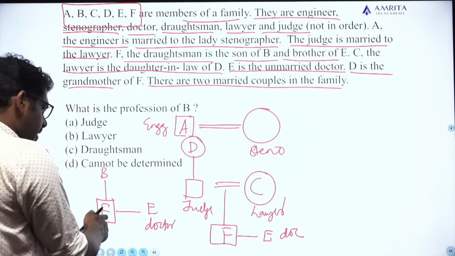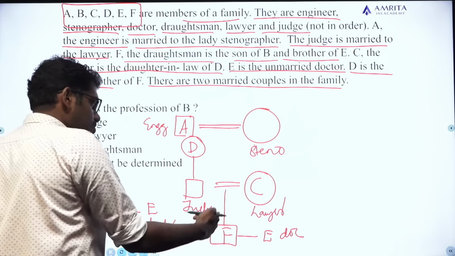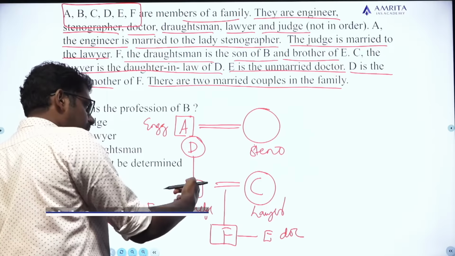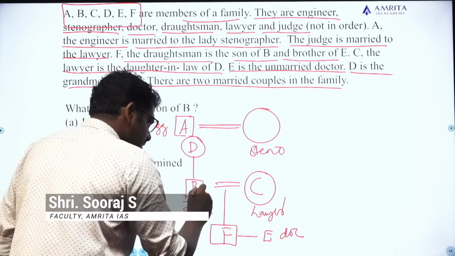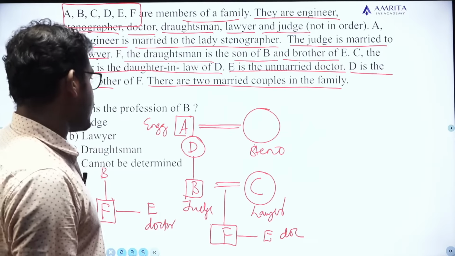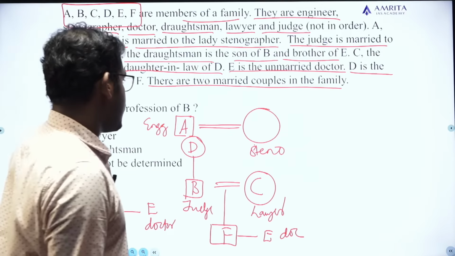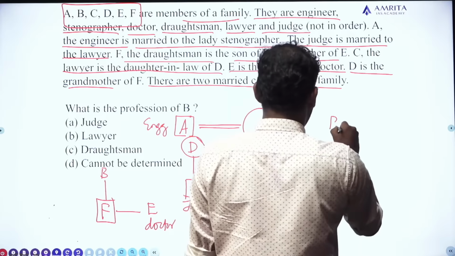Now, from this information, it is clear that F is the son of B. So, F is the son of B, but F is also the son of C. So, we can say that the father is B. Now, we have to connect the dots. Let me draw this figure in complete sense.